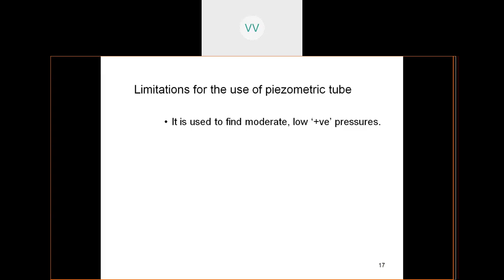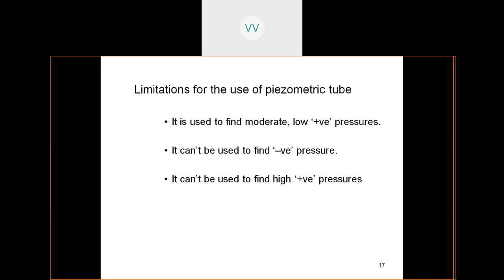So this way the piezometer may not be effective in measuring the pressure. It can't be used to find the negative pressure or the vacuum pressure, as I told you, because suction is not possible from the atmosphere. It can be used to find high positive pressures.